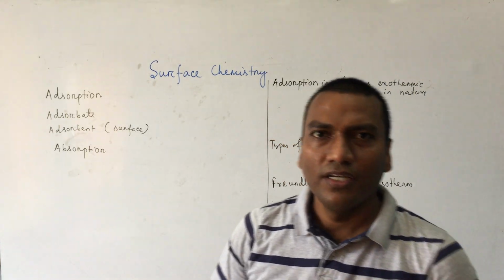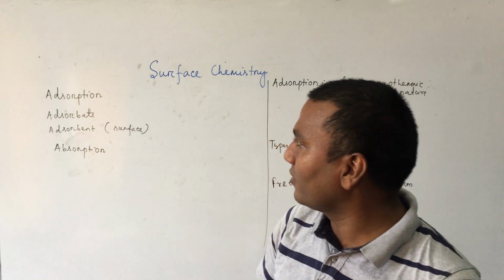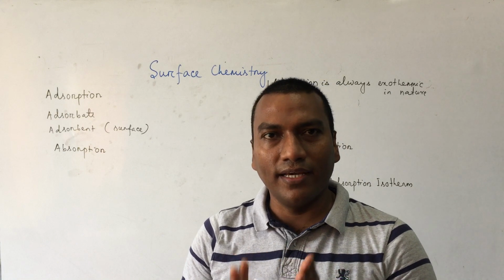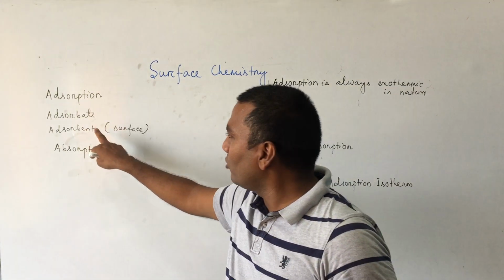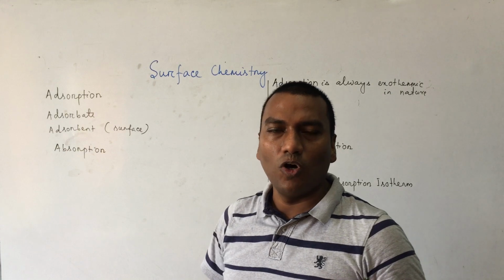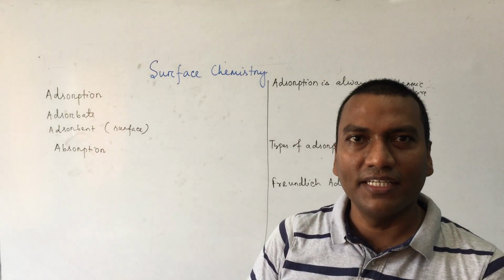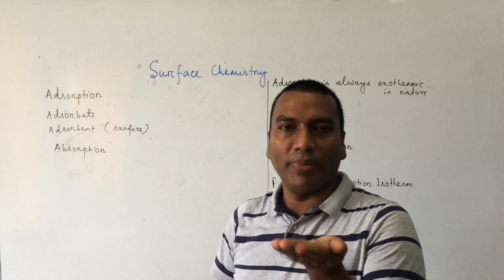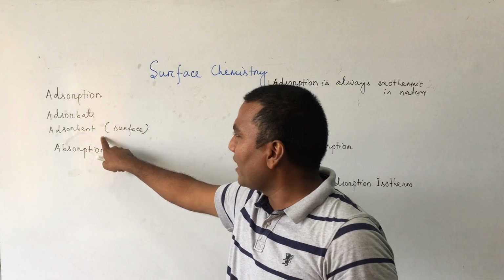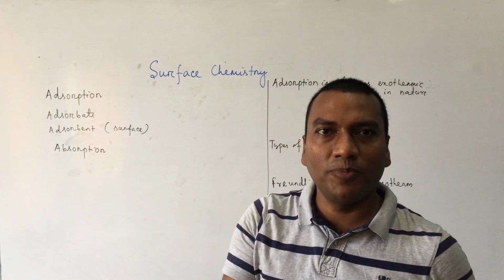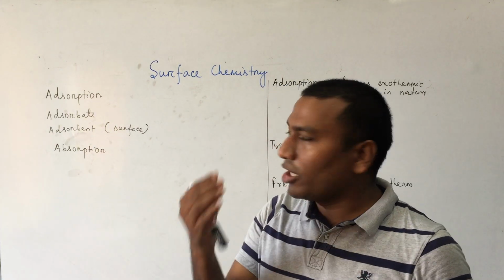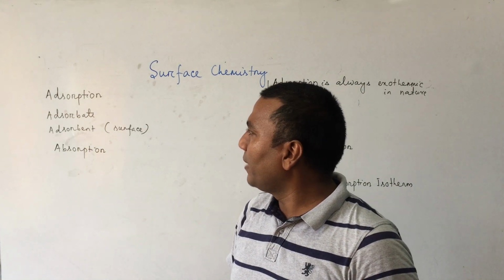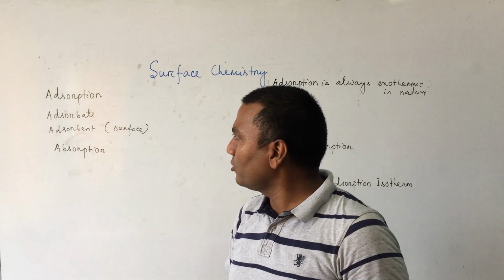First, what is the meaning of adsorption? Adsorption is a surface phenomenon. The accumulation of adsorbate over the surface of adsorbent is known as adsorption. Suppose you take bread, the bread is the adsorbent, and the butter accumulated over the surface of the bread is called the adsorbate.